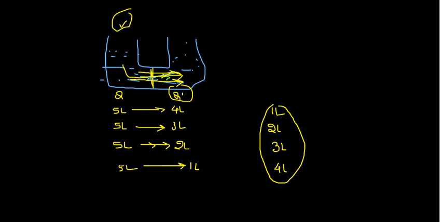Therefore I can say the quantity difference, I'll make it here delta q. Therefore this delta q can be written as the difference of q and q dash. Therefore I can say here 1 liter, again here 2 liter, 3 liter and 4 liter.